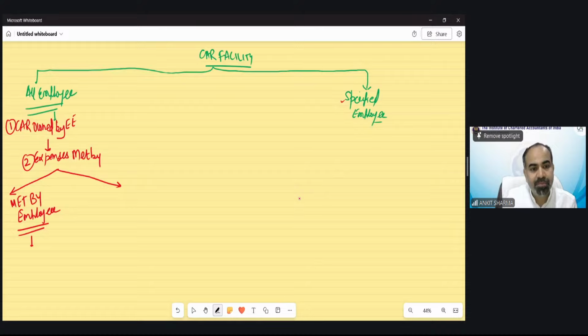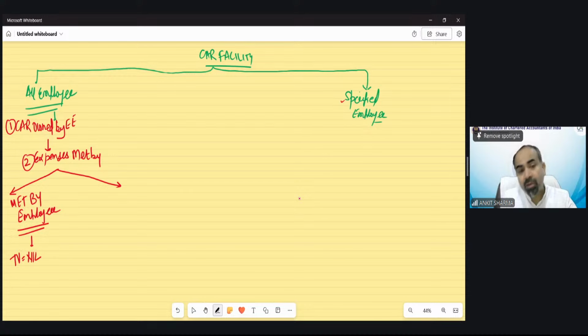So this is not applicable. Taxable value nil. Understood? That could be given in a question to confuse you: employee's own car, expenses met by employee. What is the taxable value? Nil. Nothing is taxable because there is no perquisite involved.